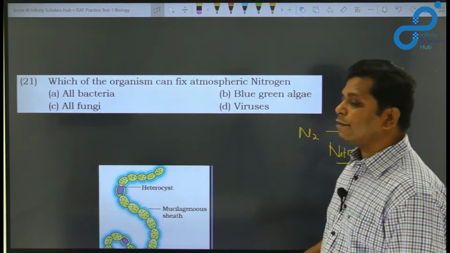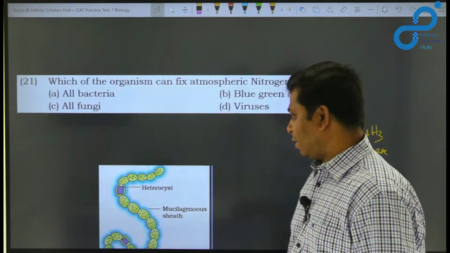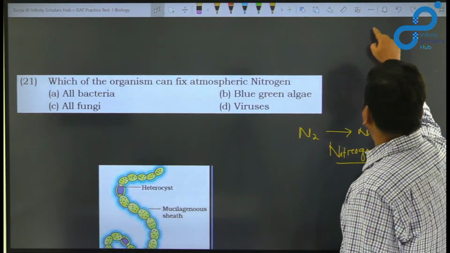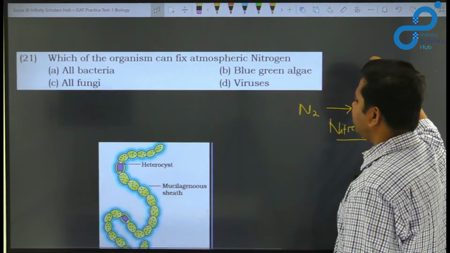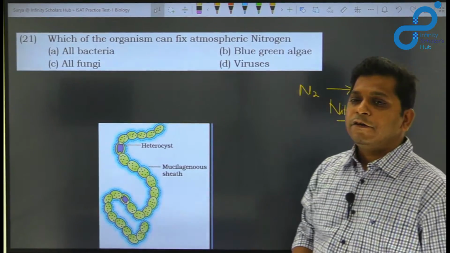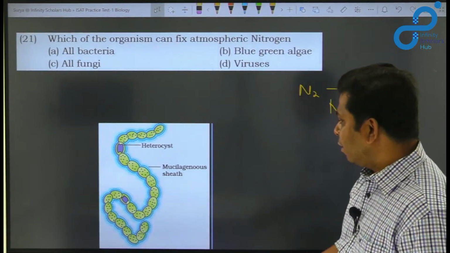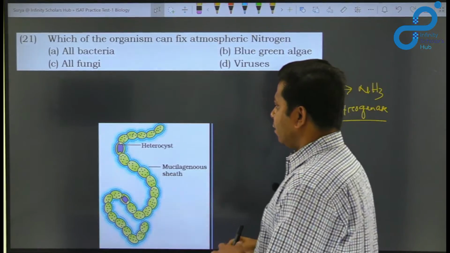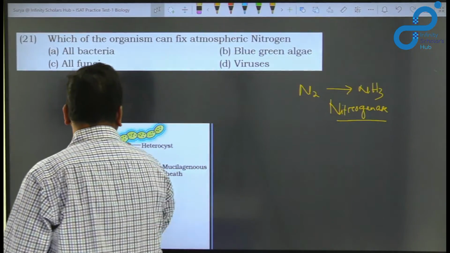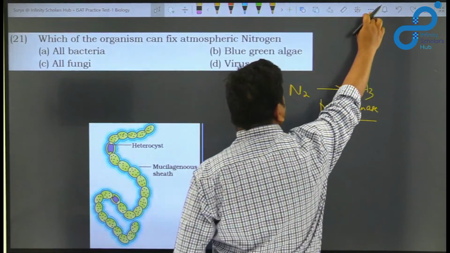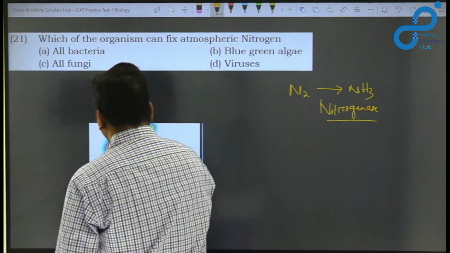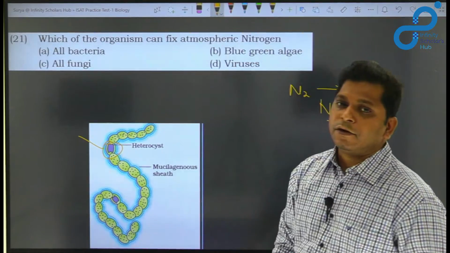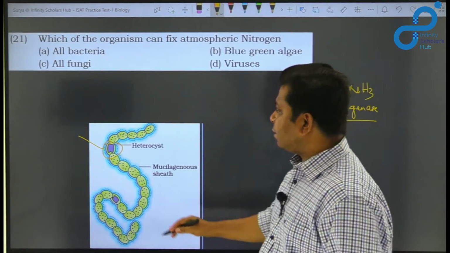Blue-green algae, there are certain strains of blue-green algae which can fix atmospheric nitrogen. How do they do that? How do blue-green algae help in the fixation of atmospheric nitrogen? If you look at the structure of blue-green algae, they have some specialized cells that are different from the rest of their cells. How are they different?